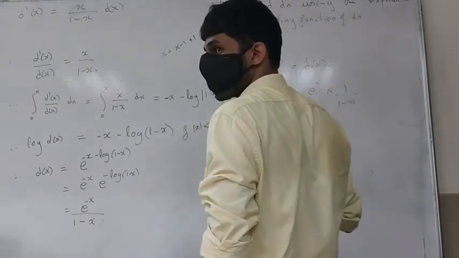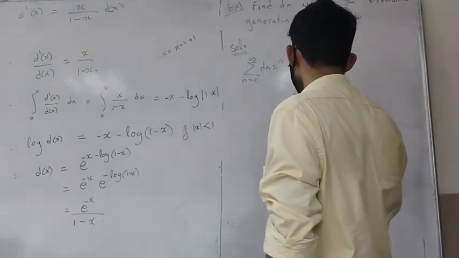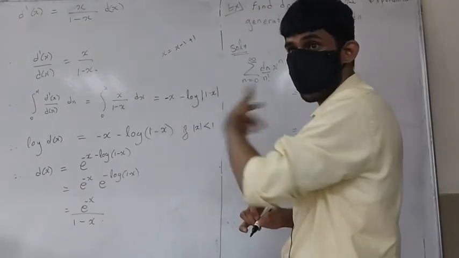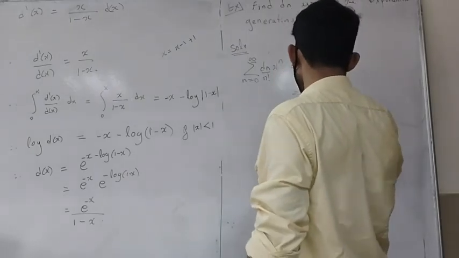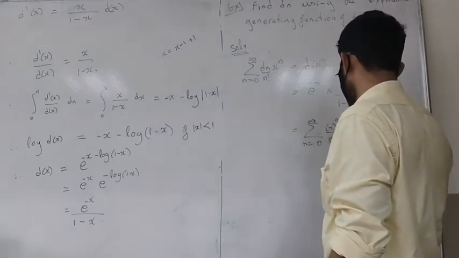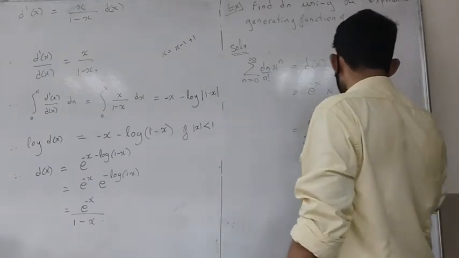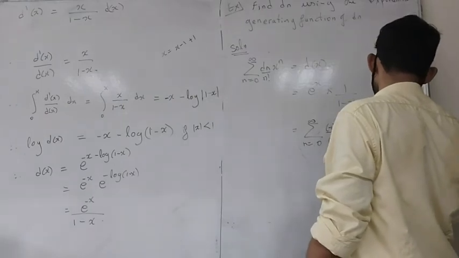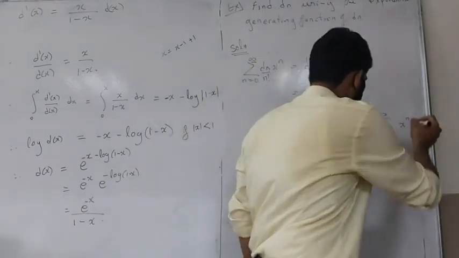Look at the power series expansion of this. What is the power series expansion of this? Summation n going from 0 to infinity, minus 1 raised to n divided by n factorial, x raised to n, and this would be nothing but summation of x raised to n. This is a very nice one, right? So easy to get.